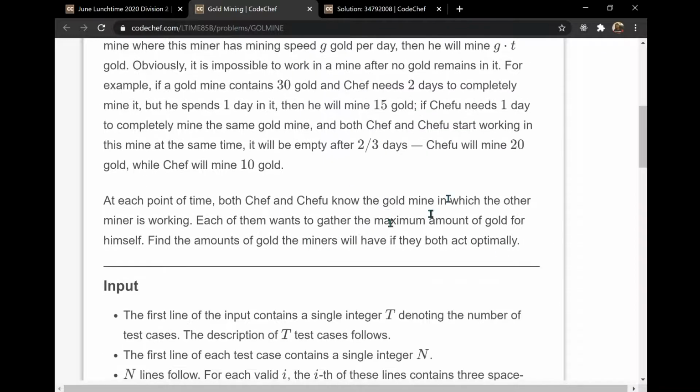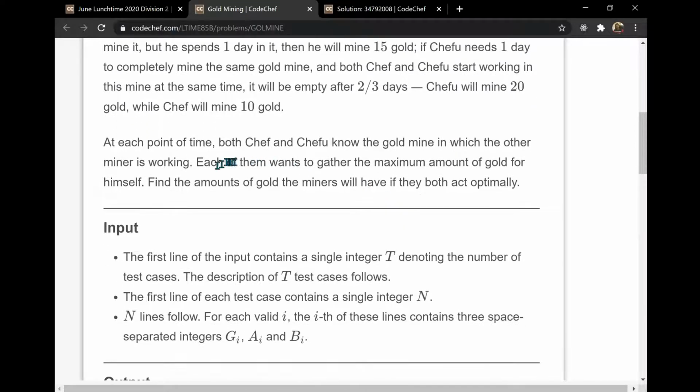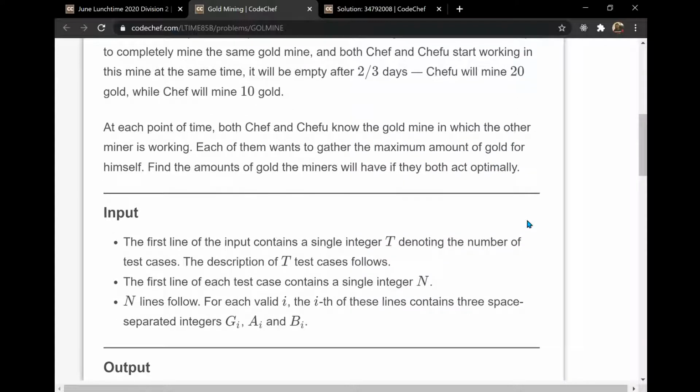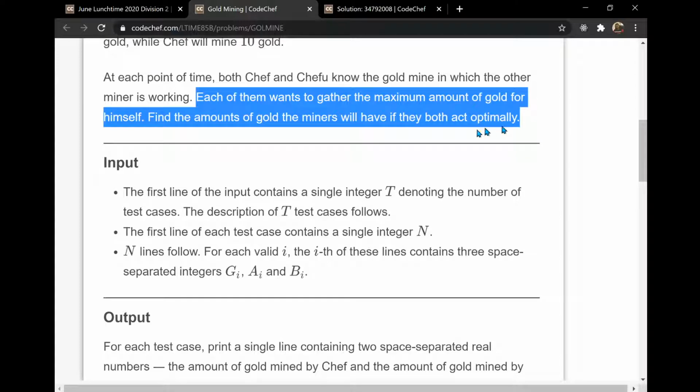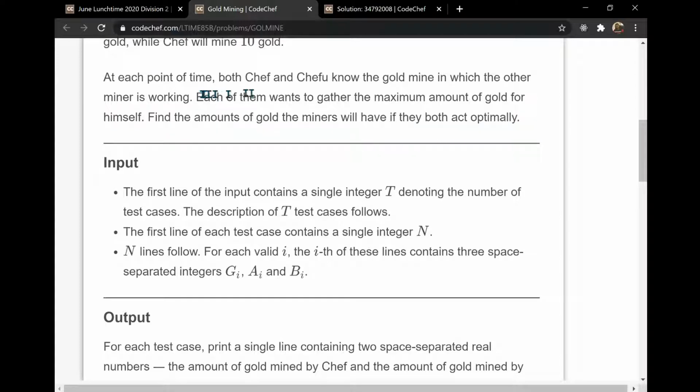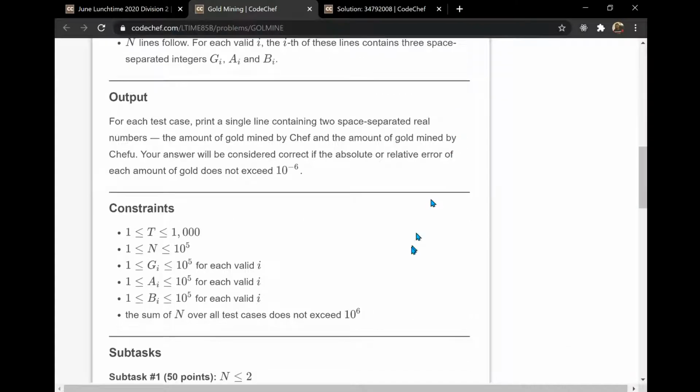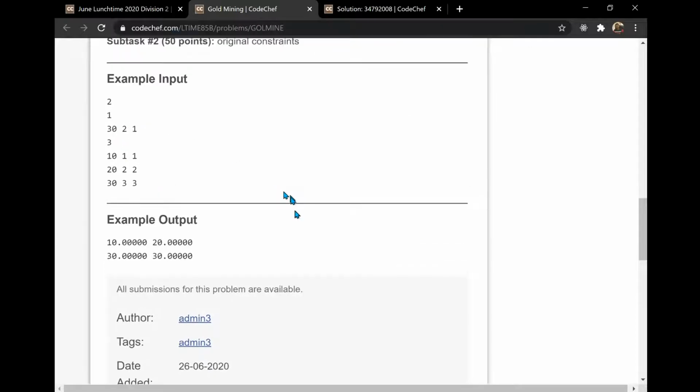So basically the main point here is that at each point both of them know which gold mine each other is working on. So they can choose the gold mine in which the other was working, or they can choose a different one also. Each of them basically wants the maximum amount of gold, and both of them act optimally. This is really important. This is what will form the base of our greedy approach, and we are given this input and output.